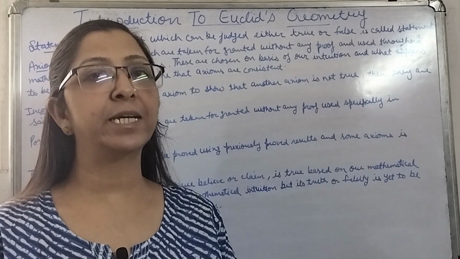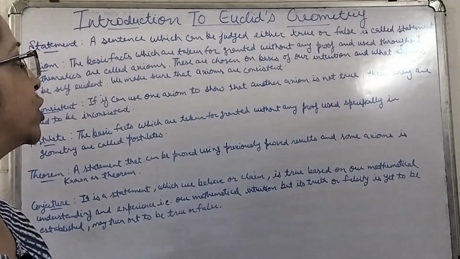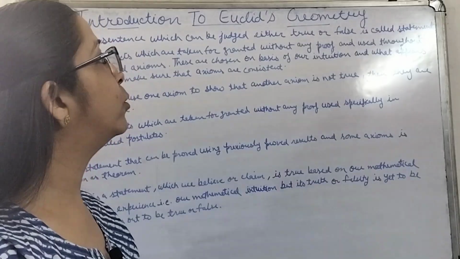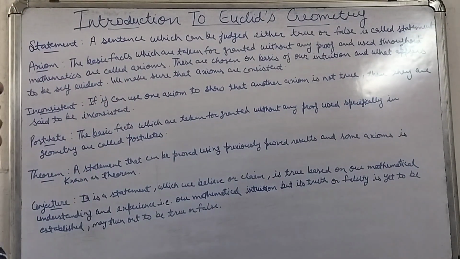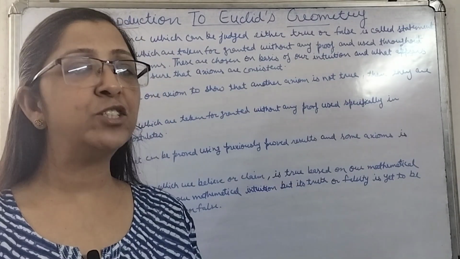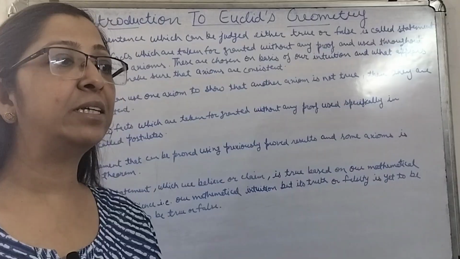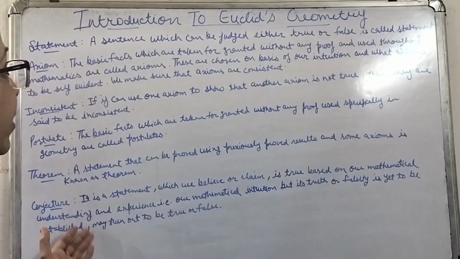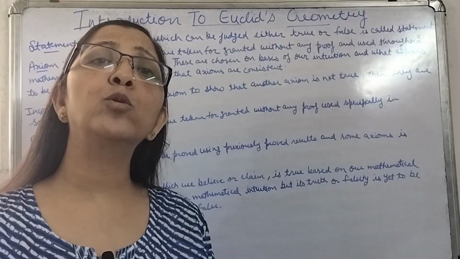Then come axioms. The basic facts which are taken for granted without any proof and used throughout mathematics are called axioms. That means the basic facts which we know are true, which we are not proving, but which we use in mathematics for proving other things.